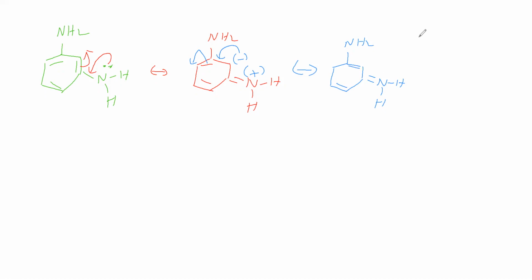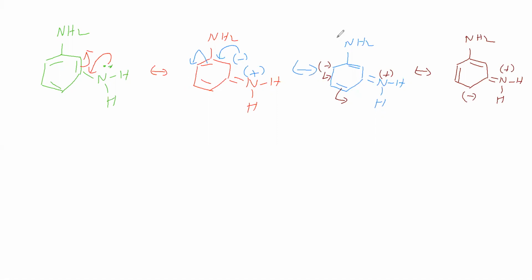Now we will give the charges. Here we will give a negative charge, here a positive charge. In the next resonance structure, this negative charge becomes a pi bond, and the pi bond becomes a negative charge. So here NH2. This phenyl ring, here double bond, NH2 plus. Then here pi bond, here pi bond, here negative charge. So for meta amino aniline, we have given the resonance structures.